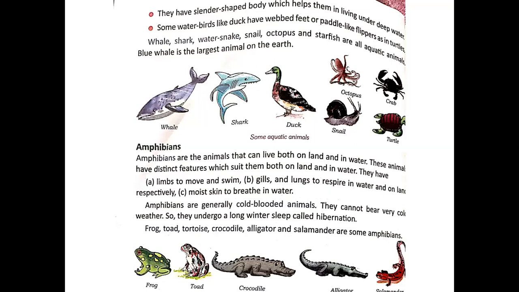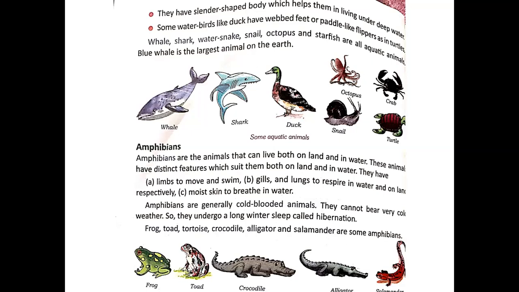They have limbs to facilitate swimming because they have to swim. They breathe through their moist skin when they are in water, but when they are on land, they breathe through the lungs. They also have webbed feet that help them to swim in water.